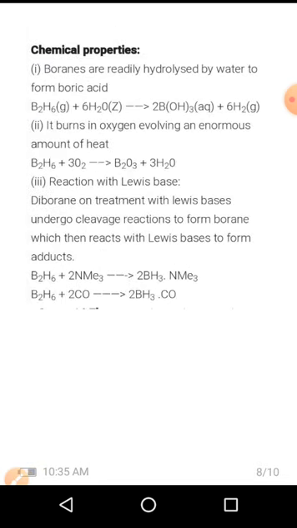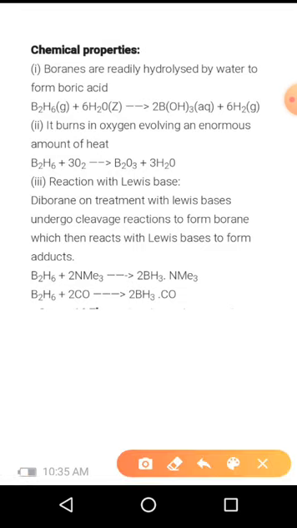When diborane is treated with NMe3, a Lewis base, it produces BH3·NMe3. Or when diborane reacts with 2 moles of carbon monoxide, it produces BH3·CO. So these are the reactions of diborane with a Lewis base.